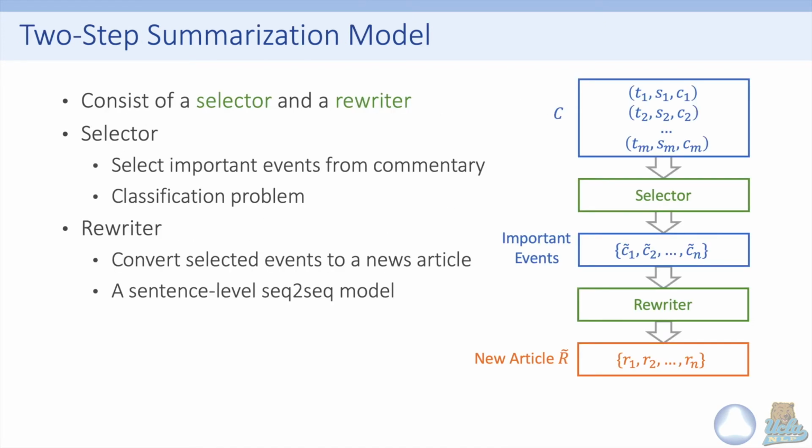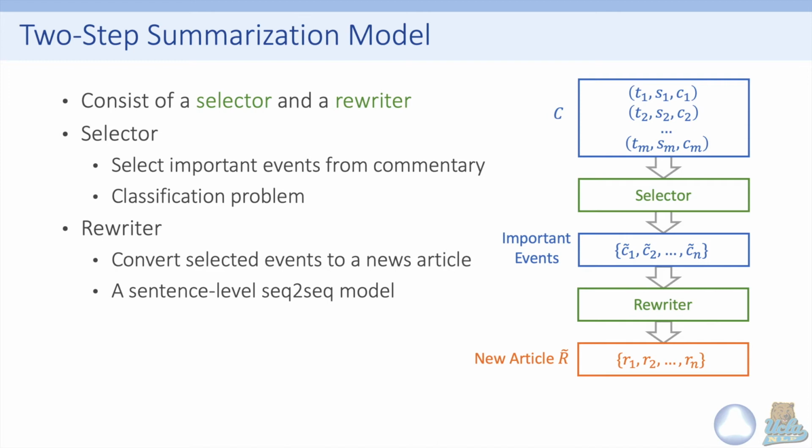We also propose a two-step summarization model for Sportssum. The proposed model consists of a selector and a rewriter. The goal of the selector is to select important events from the live commentary, and we treat this as a classification problem. We can see the figure on the right. Given a commentary document, the selector will make predictions on every commentary sentence to indicate whether the sentence is important or not. So we can get a set of important events, which are those sentences with positive labels.